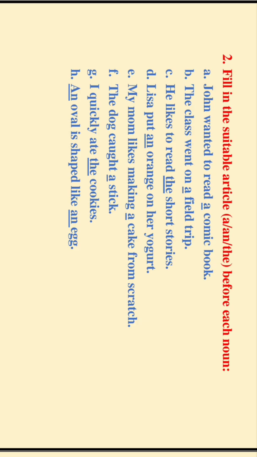I have already told you we use article a and article an before such nouns about which we do not have any prior knowledge, or we are getting to know about them for the first time. Okay, so these nouns which we did not know beforehand, we use articles a and an before such nouns. And that is why a and an are also called indefinite articles. So in this particular sentence, we do not know which particular comic book John is talking about. So we have used article a.